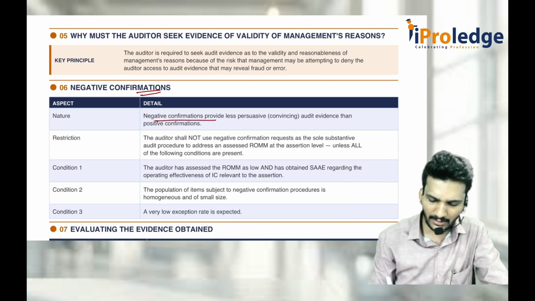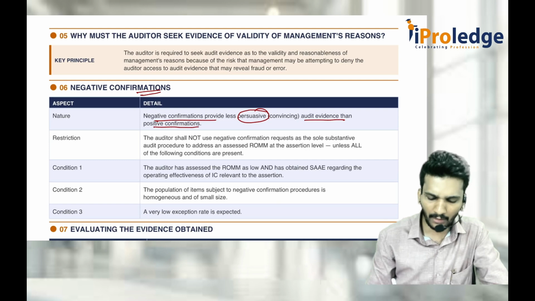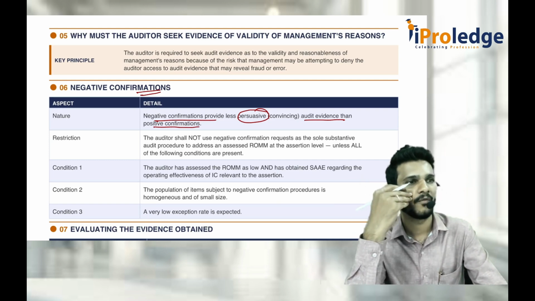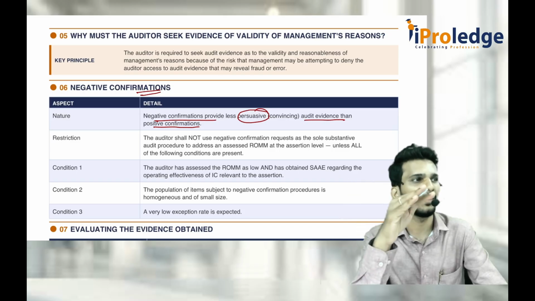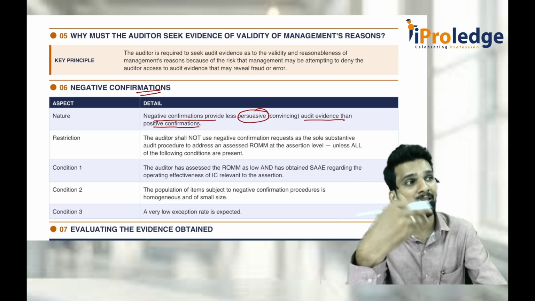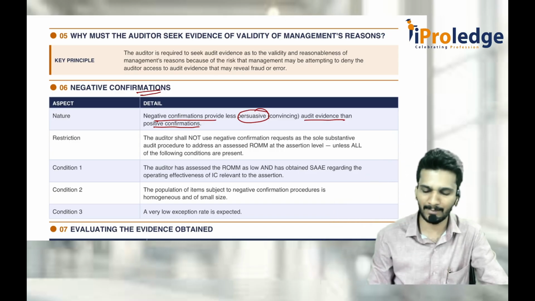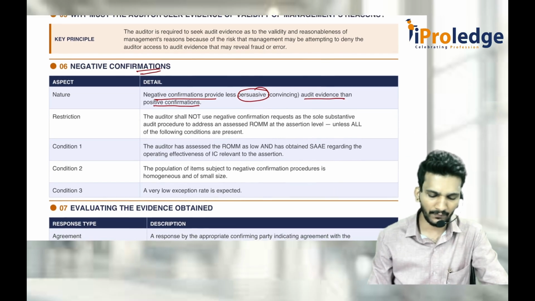A negative confirmation request provides less convincing evidence compared to a positive confirmation request, because there is a possibility that the party might ignore it also. When they ignore, they tend not to reply. When they tend not to reply, I tend to believe that they agreed. That is why it is less convincing for me. I should not rely on that less persuasive evidence compared to the positive confirmation.